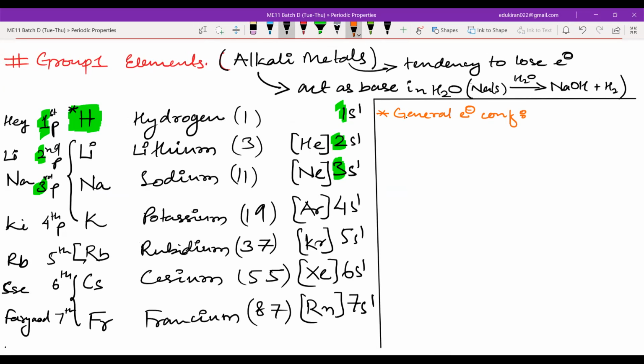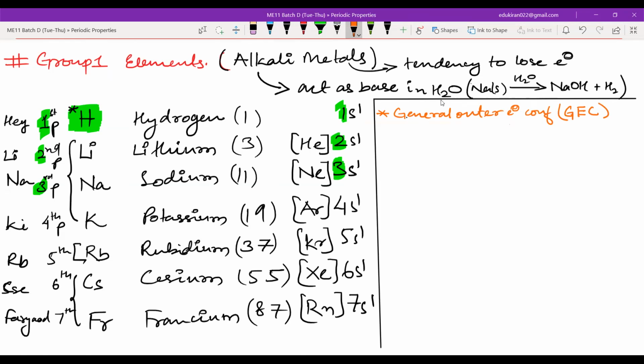Now, what is the general electronic configuration? For the group 1 elements, as we can see, all of them have s1. Yes or no? Whenever I say general electronic configuration, that means general outer electronic configuration. Let me write this the first time in full. For the next one, I will abbreviate general outer electronic configuration as GEC.